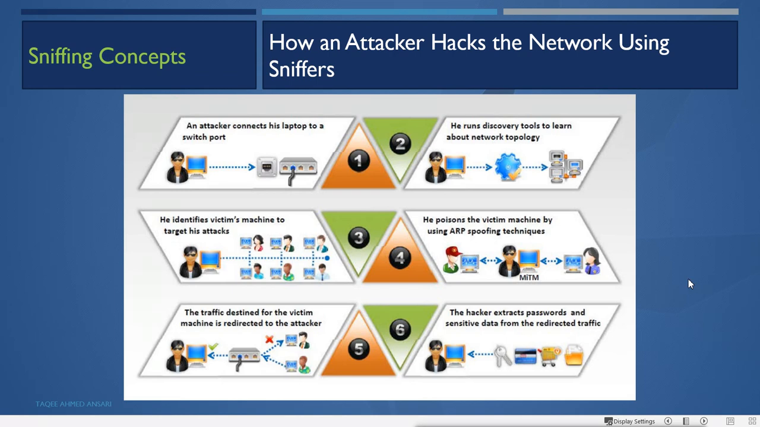Then when the attacker comes in between the server and the client, that means the victim, the traffic destined for the victim machine is redirected to the attacker. So the attacker will redirect the traffic from the victim machine to the attacker machine. Then the attacker extracts the passwords and sensitive data from the redirected traffic. So basically for sniffing the data, the attacker has to come in between the two machines, the source and destination, or we can say the victim machine and the internet or the server. And that is how it can do the sniffing.